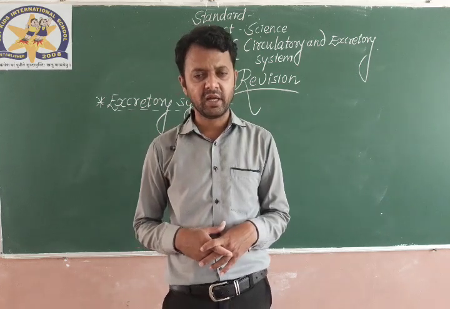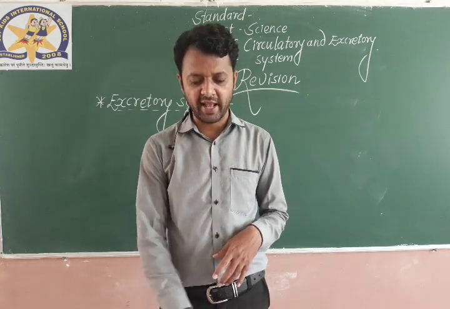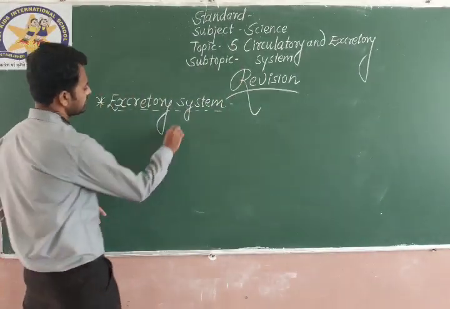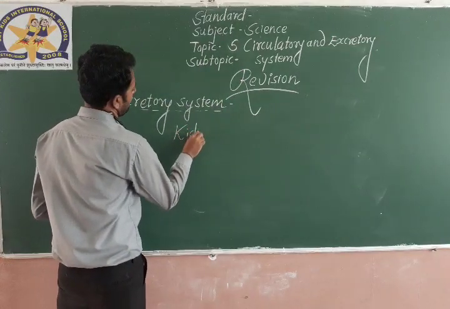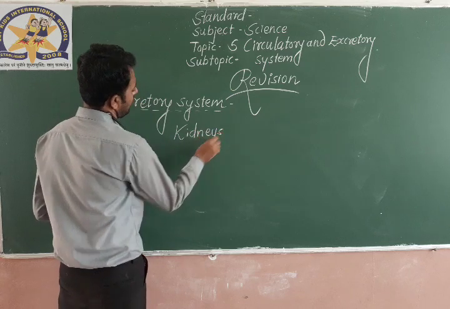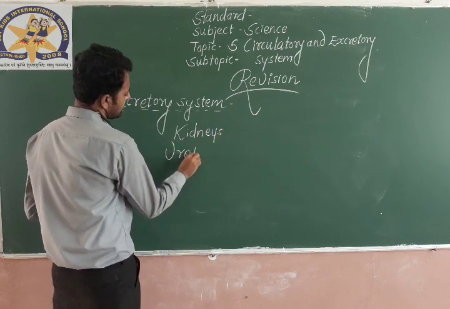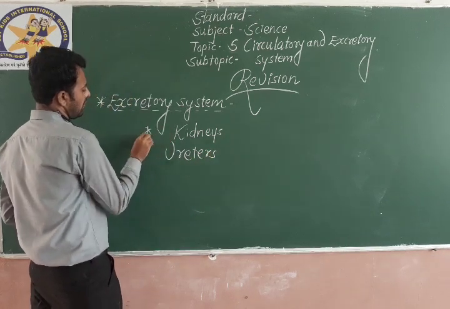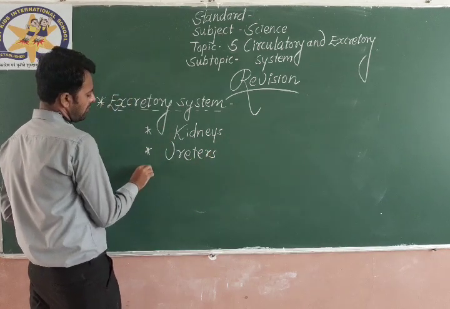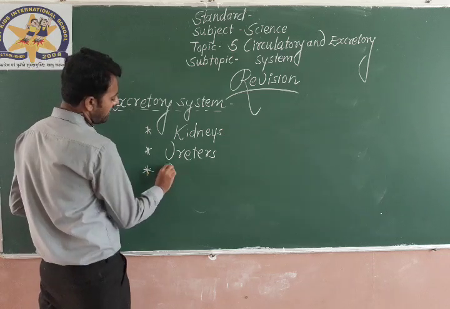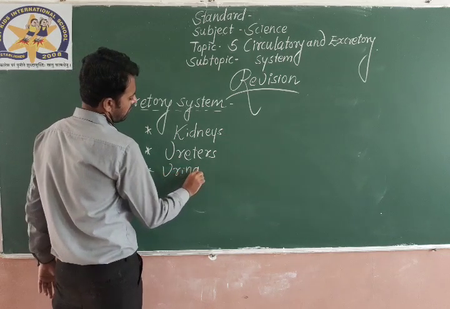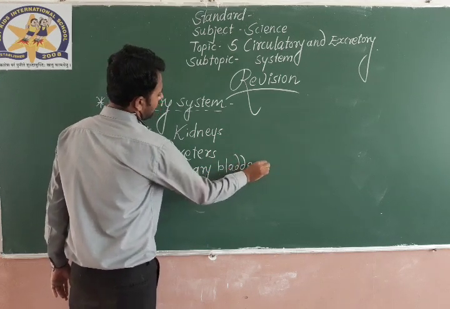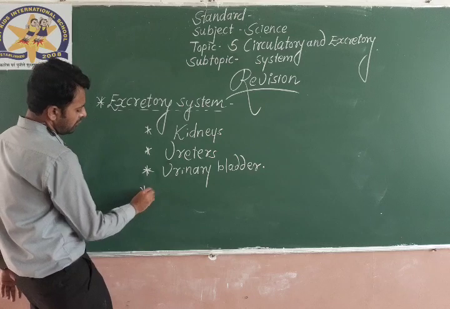That's it. The organs of the excretory system are a pair of kidneys, a pair of ureters, the urinary bladder, and the urethra.